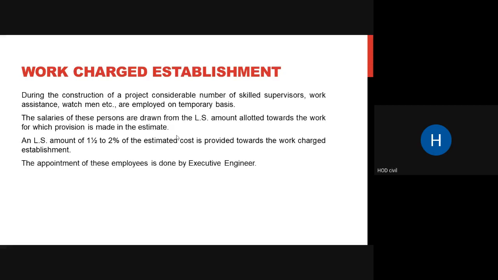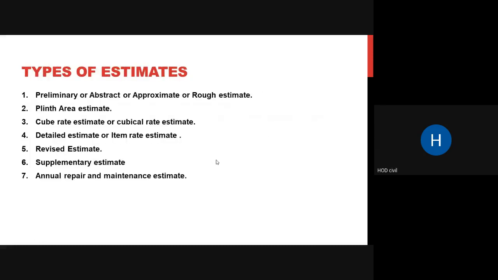Then the appointment of these employees is done by your executive engineer or execution engineer, who is responsible for the execution of your work. He will be appointing all these employees or laborers who are required for your construction work. Okay, so coming to types of estimates, you can just go through the types of estimates.